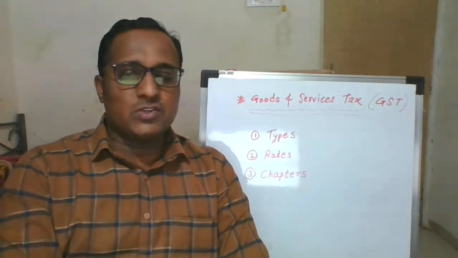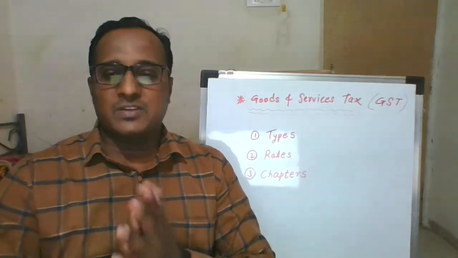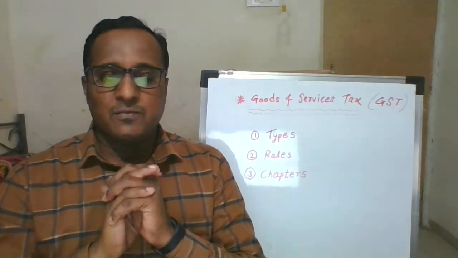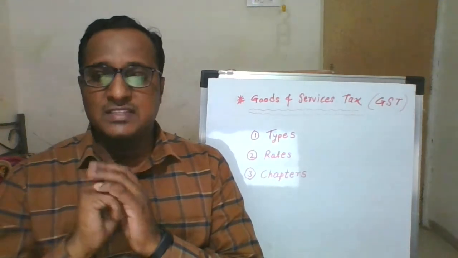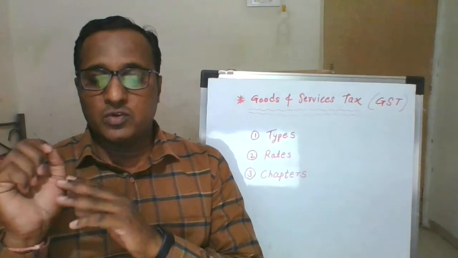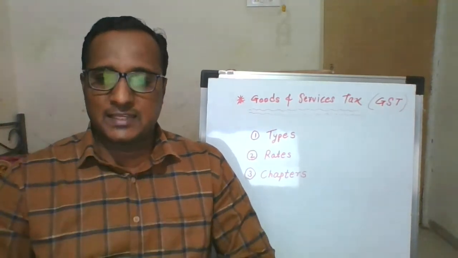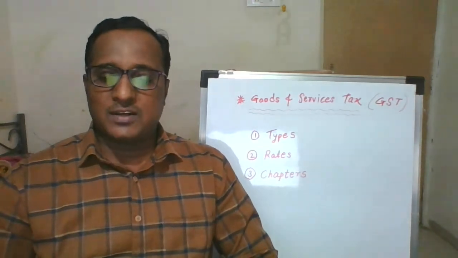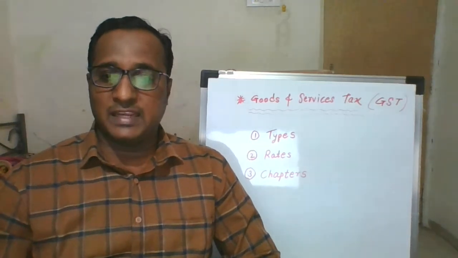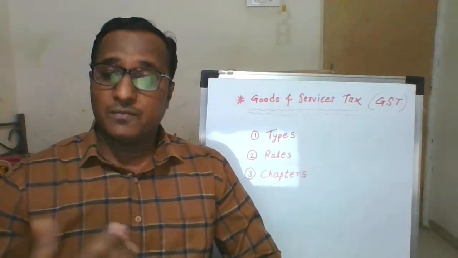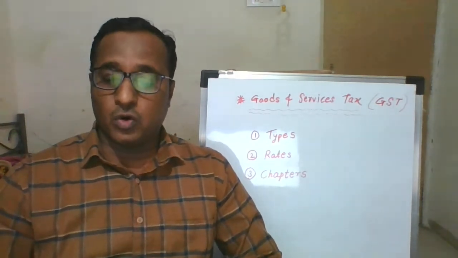Second thing, the rates of GST. The rates of GST are divided into four slabs. The first is 5% Goods and Service Tax. Second is 12%. Third is 18%. And the fourth is 28% Goods and Service Tax. May I explain some examples related to these percentage slabs across the four categories. First example is gold.